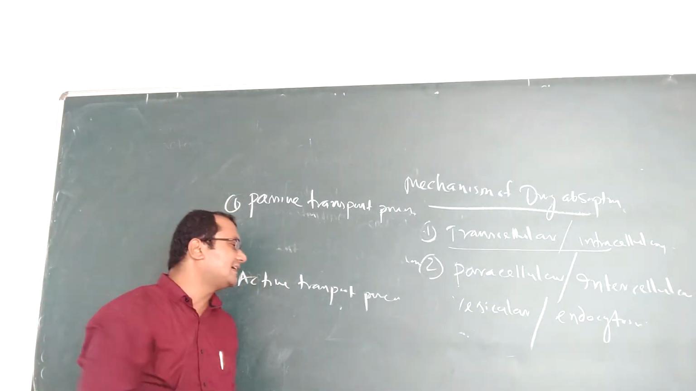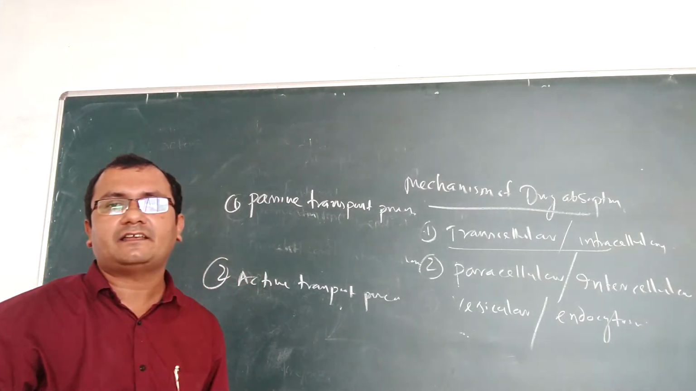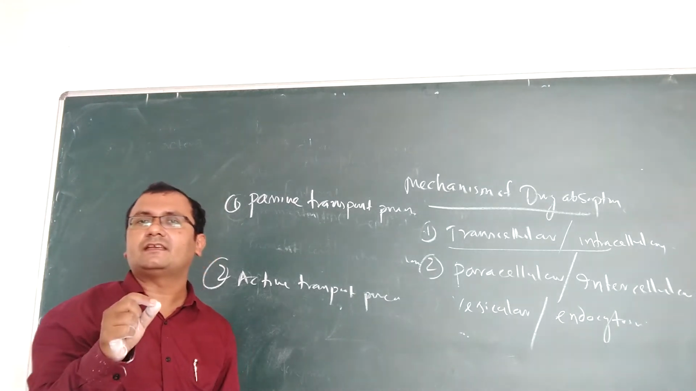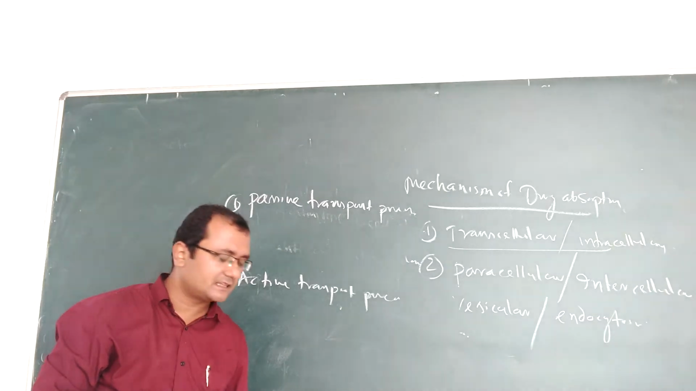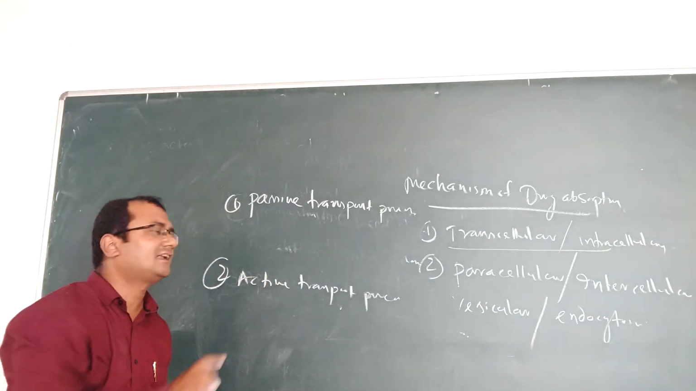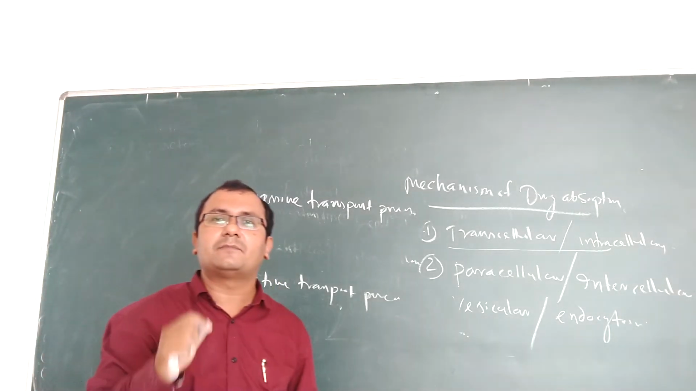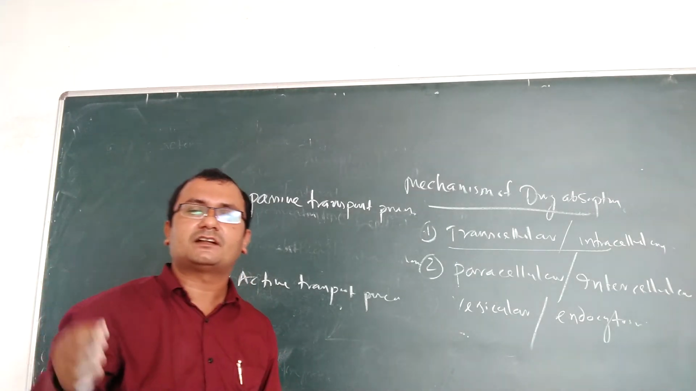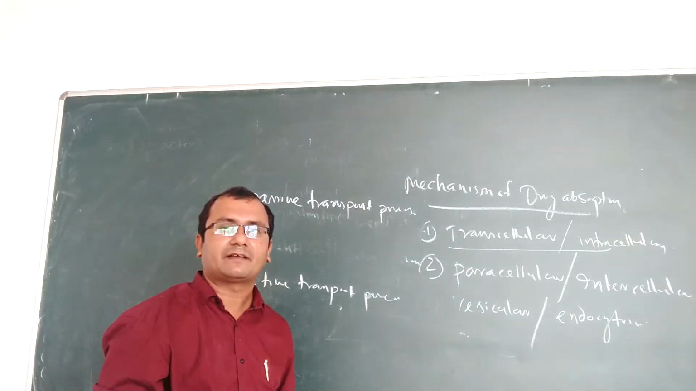Then coming to the active transport mechanism, it needs energy. It needs energy from the body. That means the energy from ATP will be utilized for this mechanism. There are many types of passive transport process, and active transport processes also. There is not only a single mechanism by which all the drugs are absorbed. Some of the drugs absorb by one process, others follow a different mechanism.